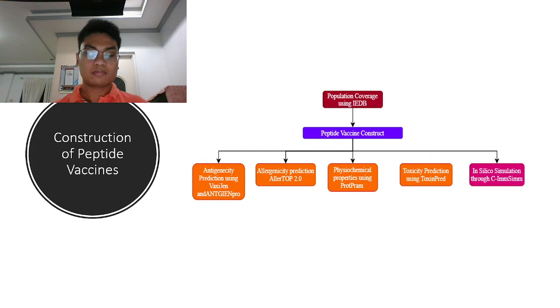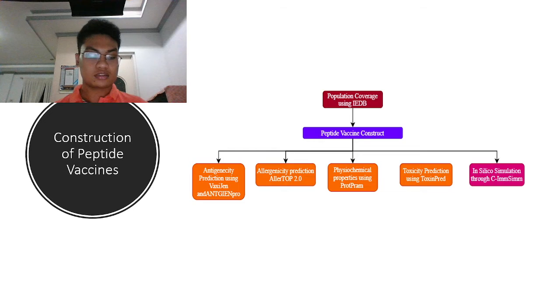The physiochemical properties were determined through a program that gives the amino acid composition and theoretical isoelectric point, molecular weight, instability index, aliphatic index, and grand average of hydropathicity.